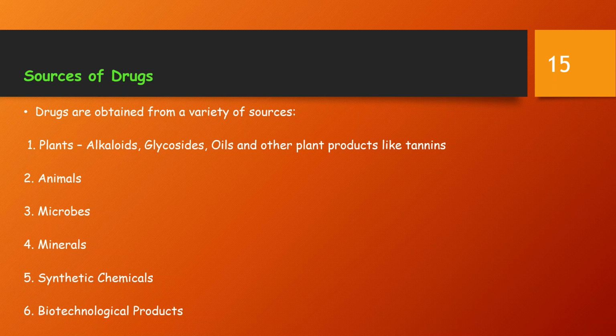Biotechnological products. Several drugs, especially peptides and proteins, are now produced by recombinant DNA technology: human growth hormone, insulin, alteplase, interferon, etc. Monoclonal antibodies, regulatory peptides, erythropoietin, and other growth factors are the newer drugs of biotechnological origin. These are the diverse sources of drugs, which, depending upon their preparation, are administered to individuals as per the need.